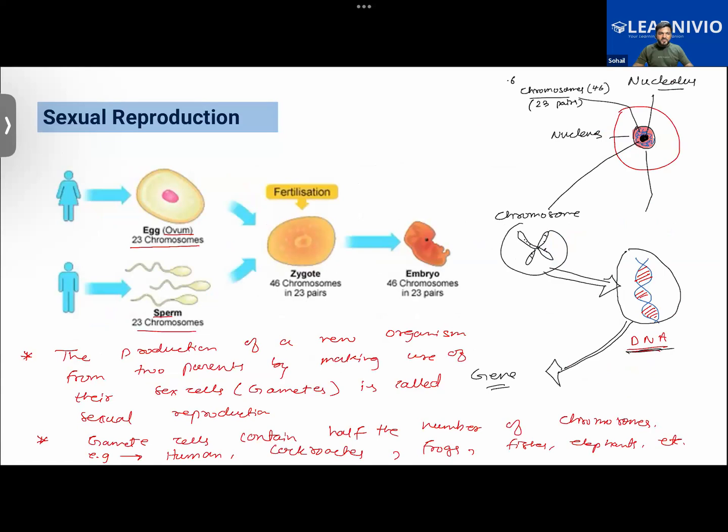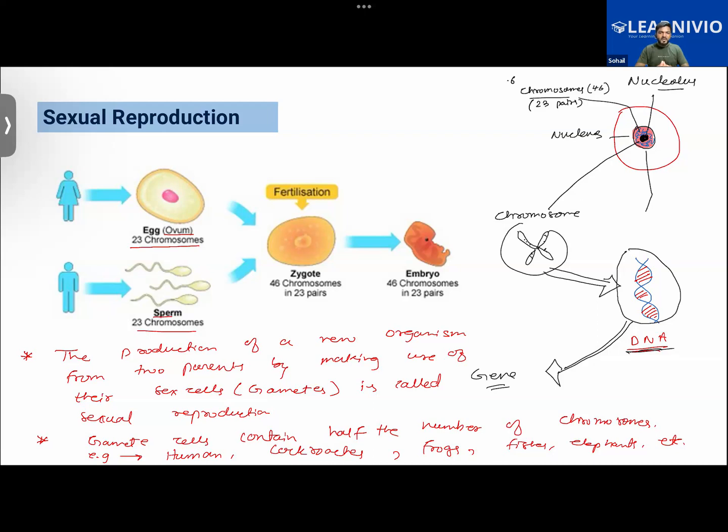So in the case of sexual reproduction, we have learned that, first of all, in the body of the male and female, these germ cells will be produced. When the boy reaches the age of puberty, at that time the sperm cells will be produced, right? In the girl child, the ovum, that is the female gamete cell, is already present in the body since birth, but at that time it is not mature.